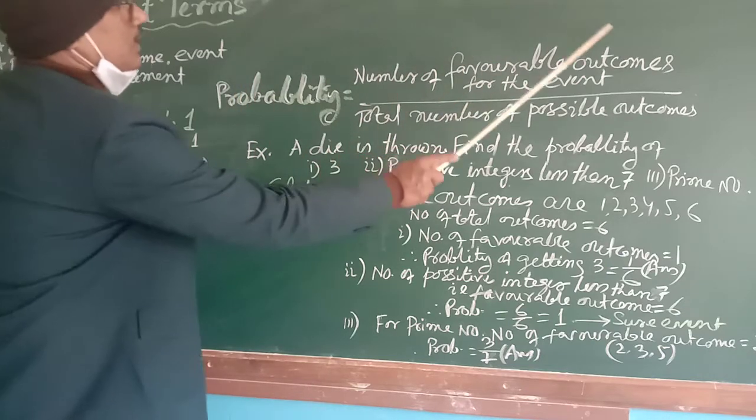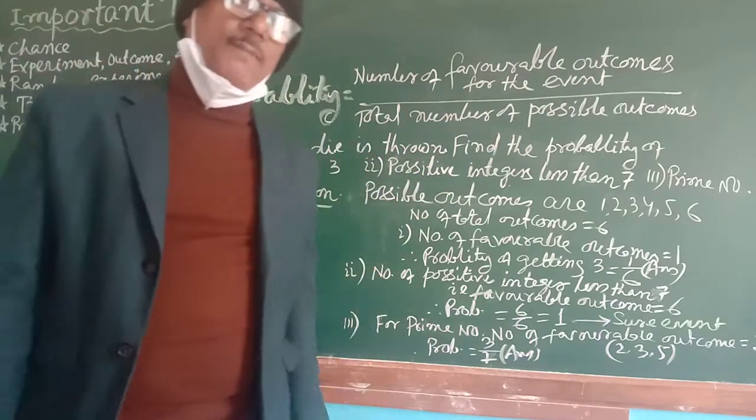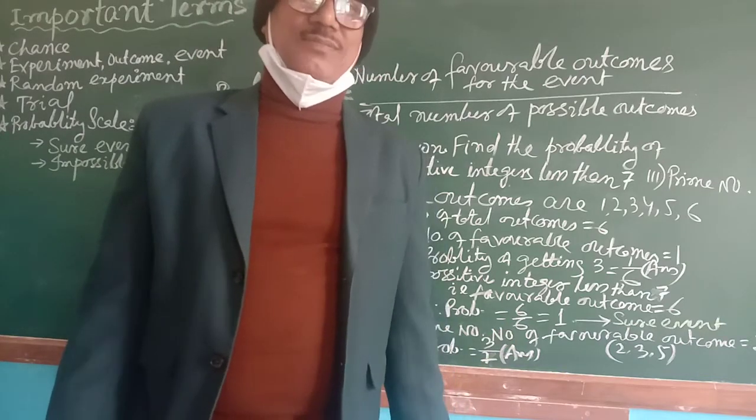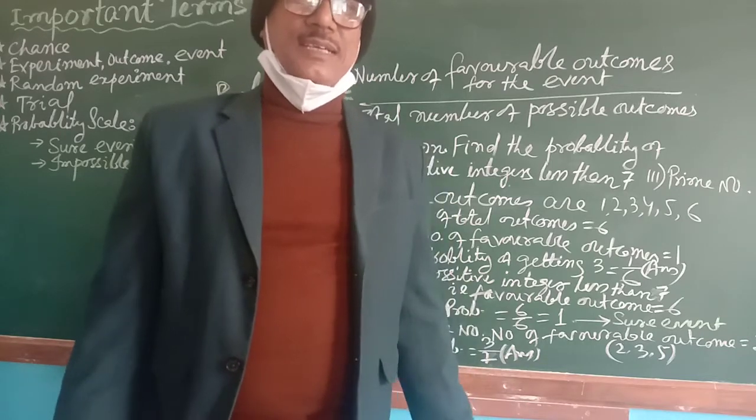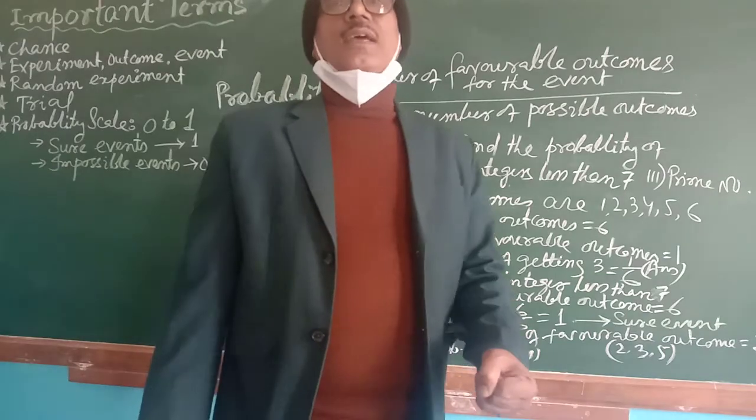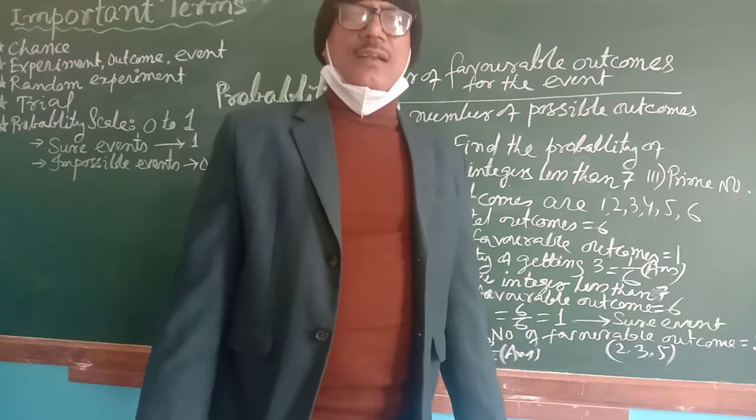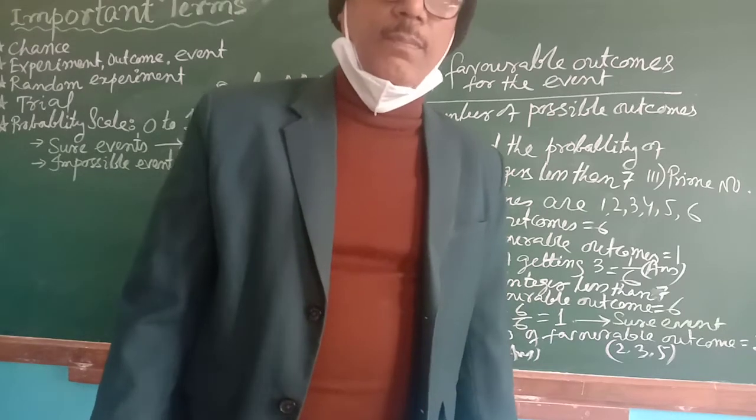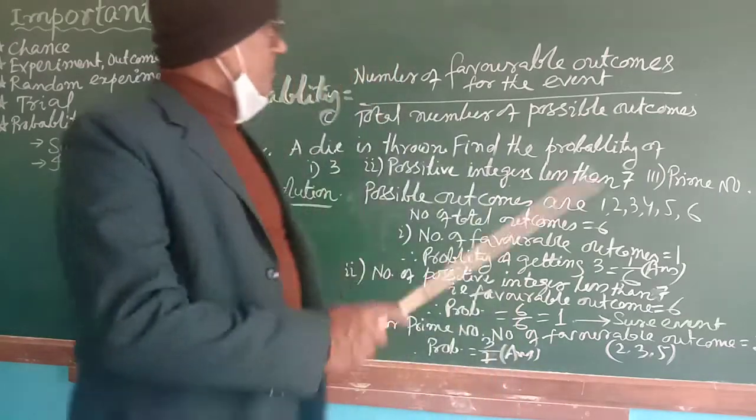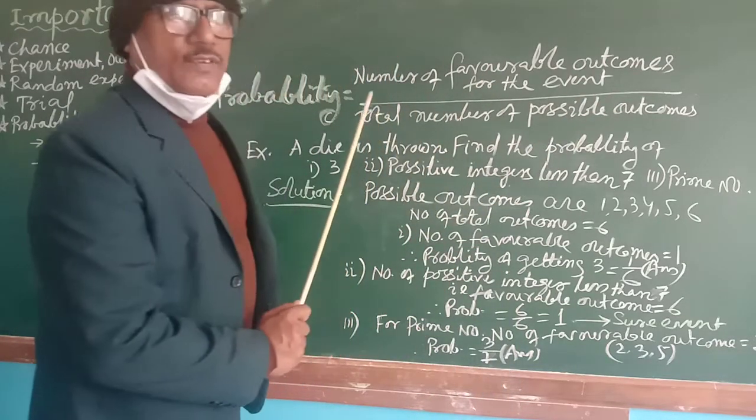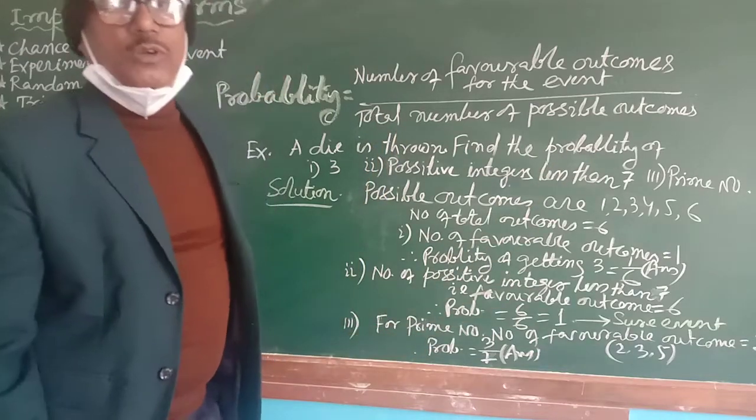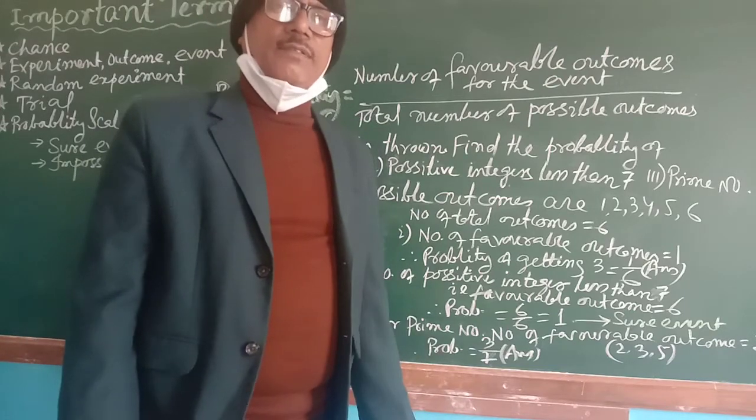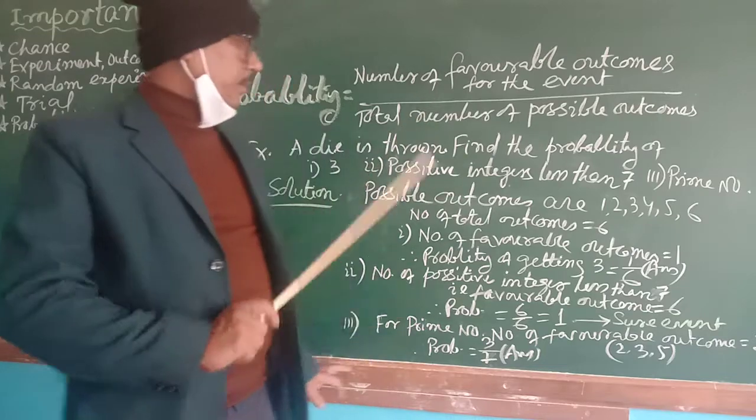You need to understand this formula, and you need to understand what is called outcome and total outcome. Favorable outcome is what? It is your expectation. What do you expect out of the experiment? That is the favorable outcome. And how many outcomes may occur during that experiment? That is total number of outcomes. Could you understand? If you know these two things, number of favorable outcomes divided by total number of possible outcomes will be the probability. I will take one example.